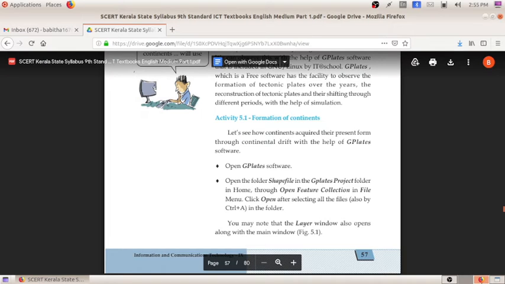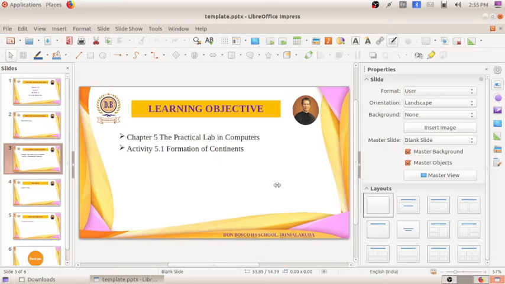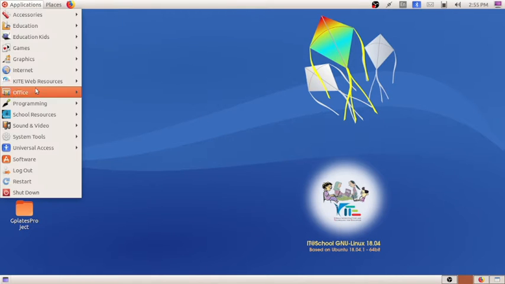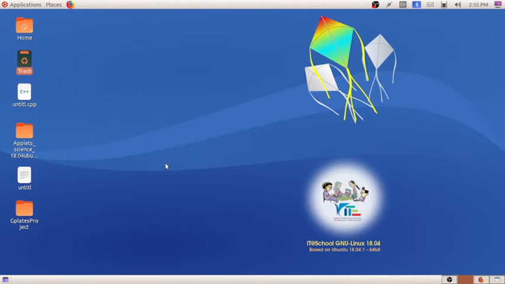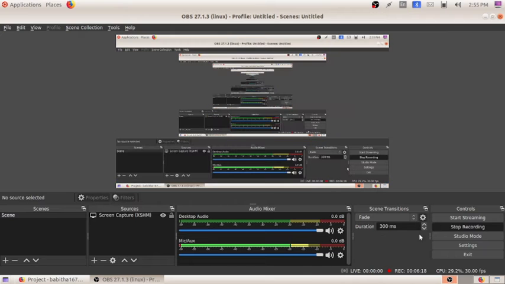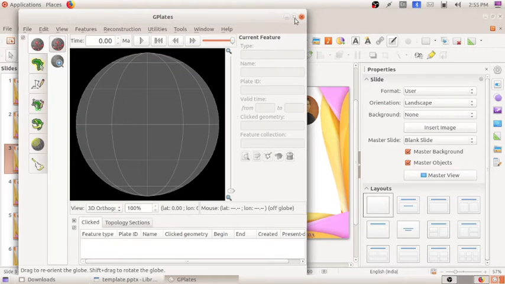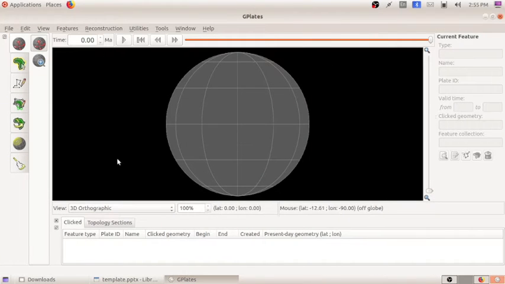So how can we open the GPlates software? For that, Application, Education, GPlates. Okay, let's wait. So here you can see a globe.